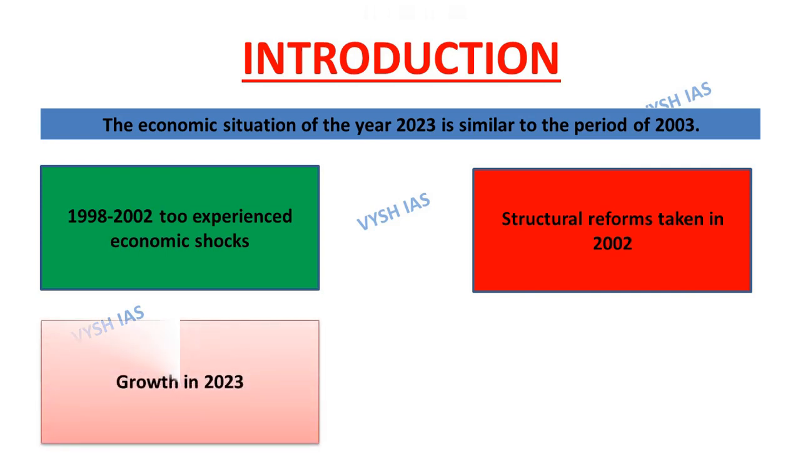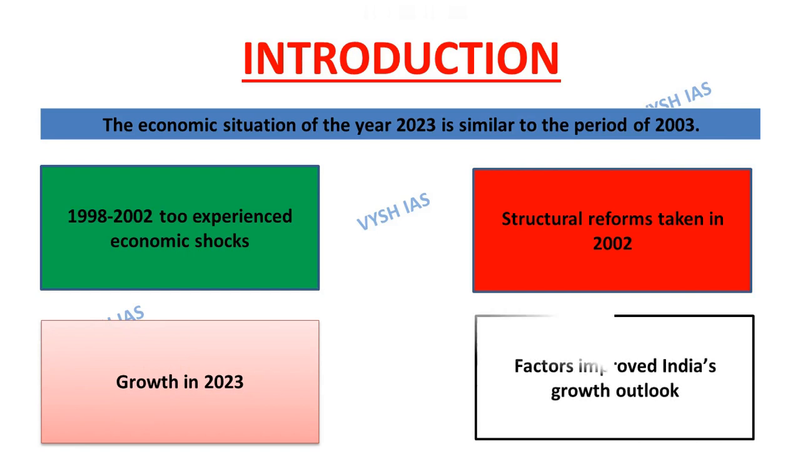The third box is regarding growth in 2023. The growth in 2023 is evident from the improved and healthier balance sheets of the banking, non-banking and corporate sectors, a fresh credit cycle and double-digit growth in bank credit. And the last box is regarding the factors which improved India's growth outlook. So these are greater formalization, higher financial inclusion and creation of economic opportunities, which have improved India's growth outlook in the medium term.